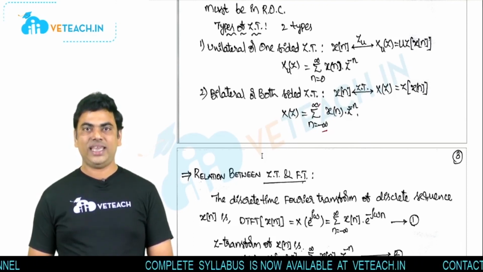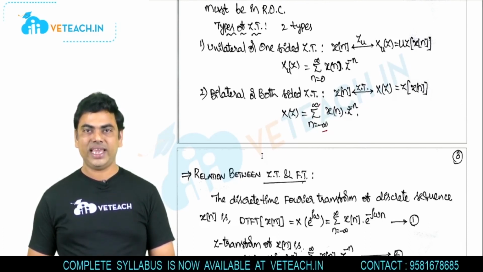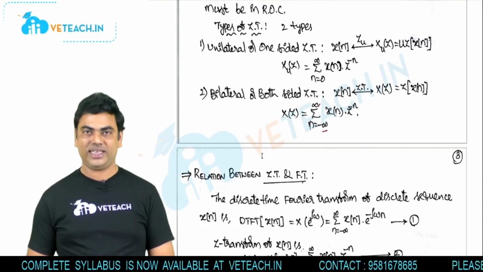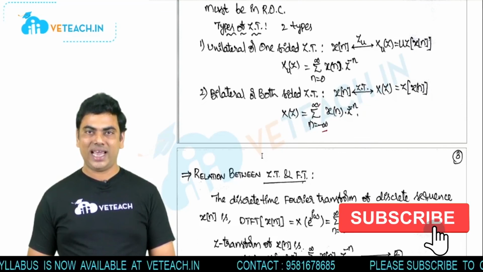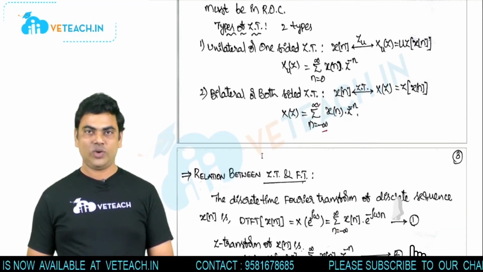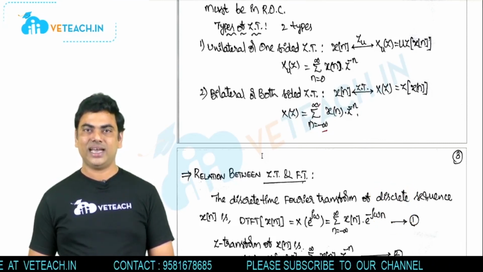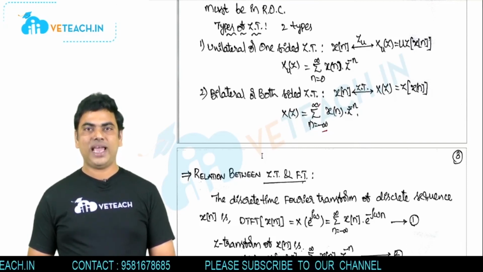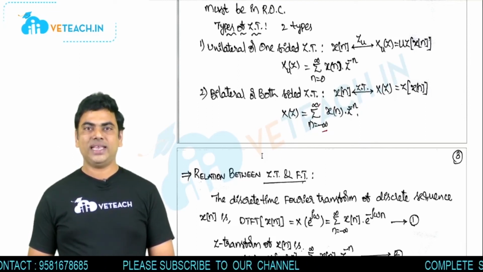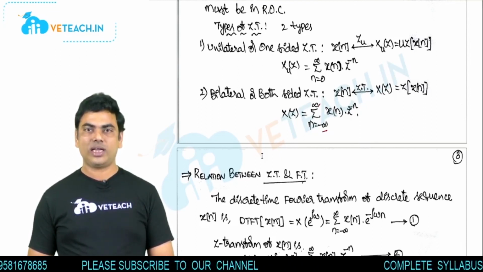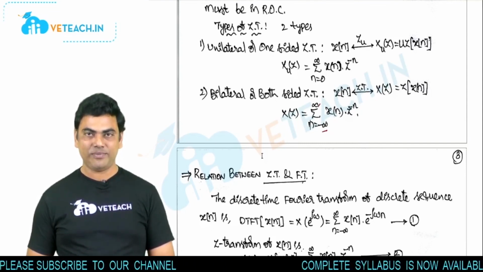And generally the unilateral Z transform is used to solve LCCDE, that is, linear constant coefficient difference equations with non-zero initial conditions. And the bilateral Z transform is used to analyze discrete time system properties. So the Z transform can be used to analyze and design discrete or digital filters. And you can apply the Z transform even if the system is stable or unstable. And we can apply the Z transform even if the signal is not absolutely summable. There is somewhat of an extension from the discrete time Fourier transform.